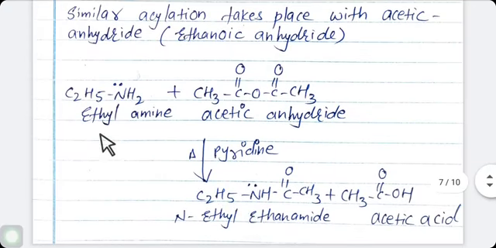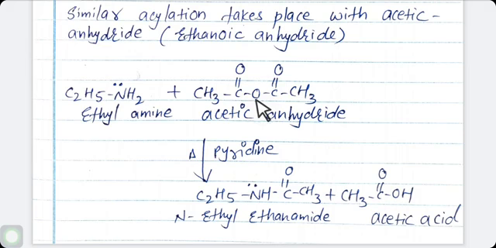So acetic anhydride again heating with pyridine, same reaction proceeds here, C2H5 NH2. So one of the hydrogen atoms is removed from here and reacts with this acetic anhydride, and acetyl group C double bond O CH3 is attached here. So the compound is C2H5 NH C double bond O CH3.